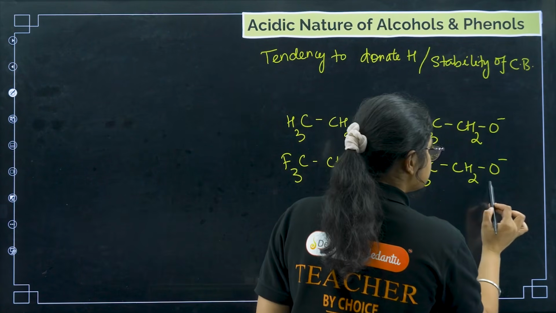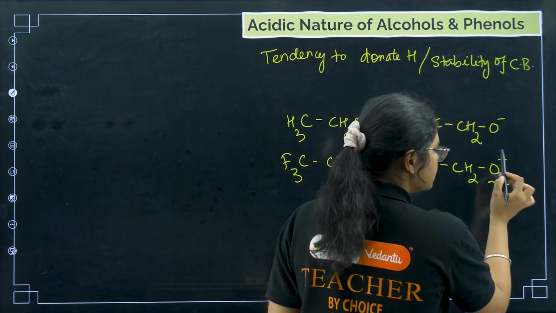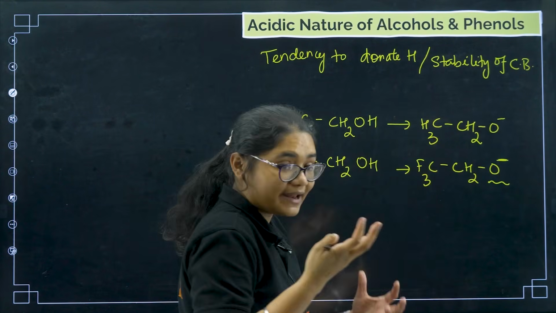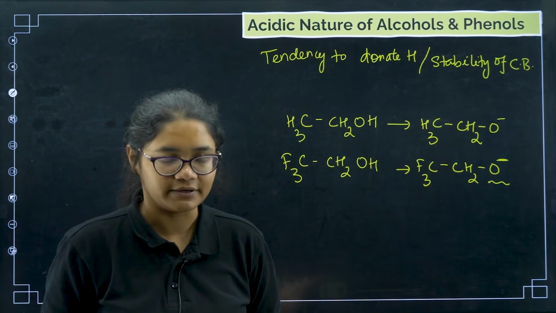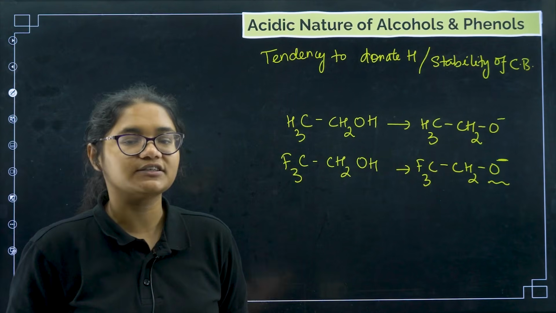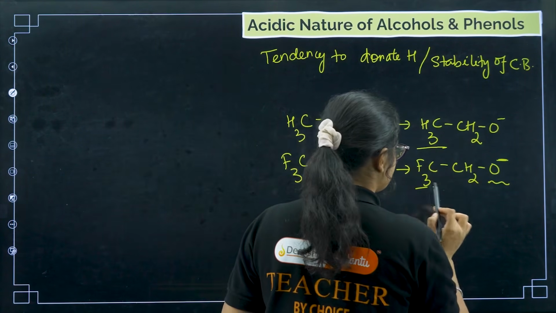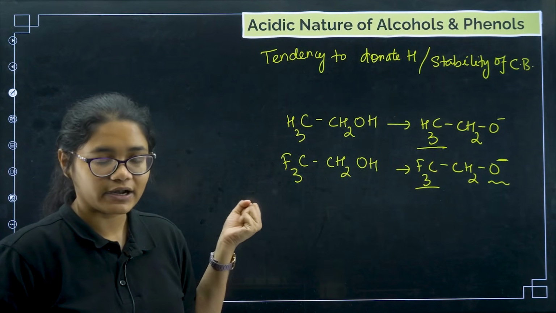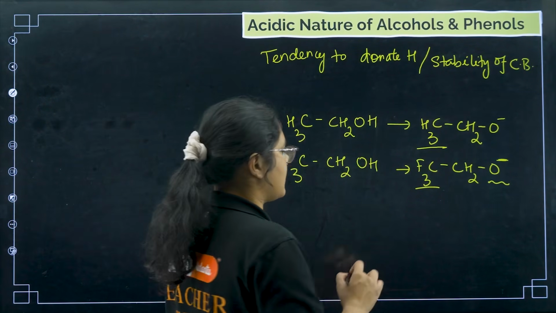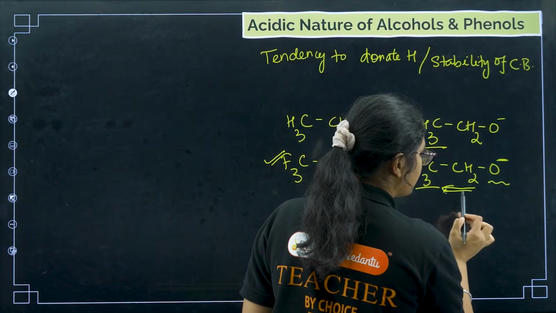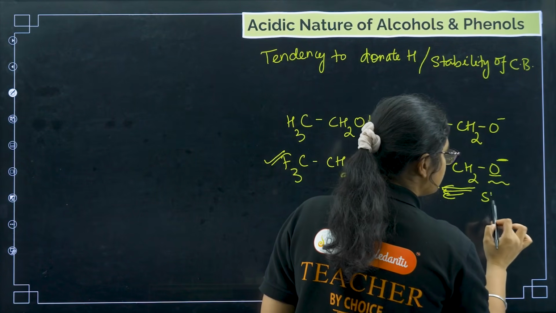Now see, this conjugate base has a negative charge. The less the negative charge, the more the stability. So to reduce the charge, what do we need? Electron withdrawing groups. Here CH3 group is there, here it is CF3 group, which is more electron withdrawing. So this one will be more acidic, because it will withdraw more electrons and be more stable.